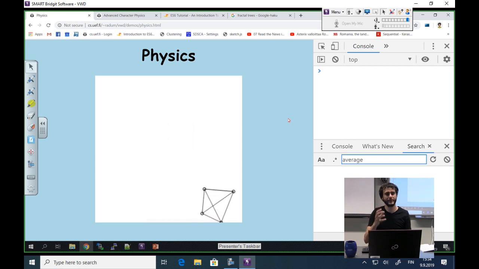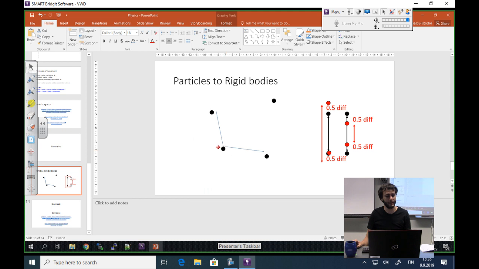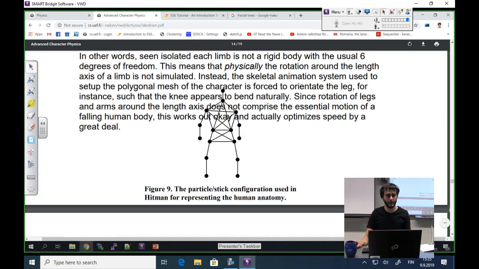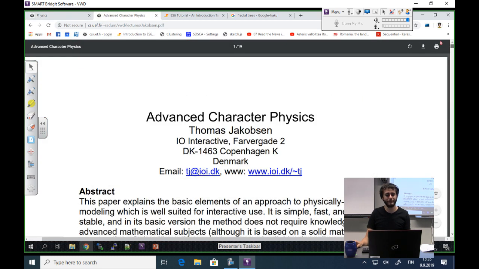The problem is that any time a modification happens, like what I showed here, and then another segment is fixed, the first segment broke again. I mean, it didn't break, but it violated the constraint a little bit. To solve this problem, there is this Jacobsen paper, read this paper, it deserves attention.